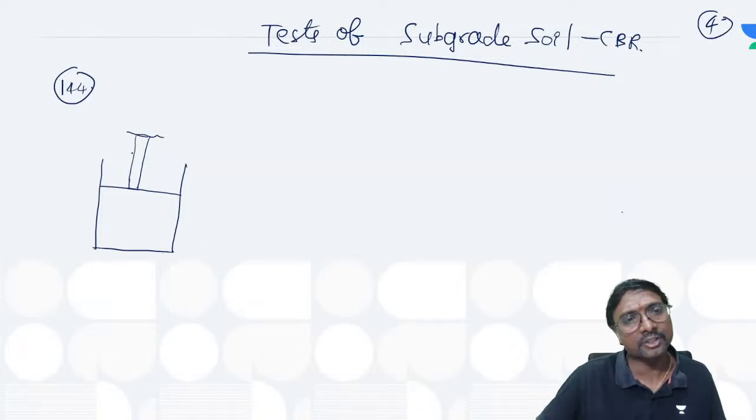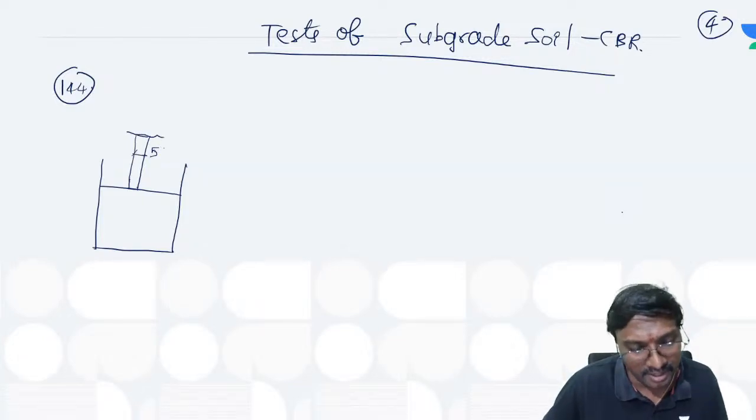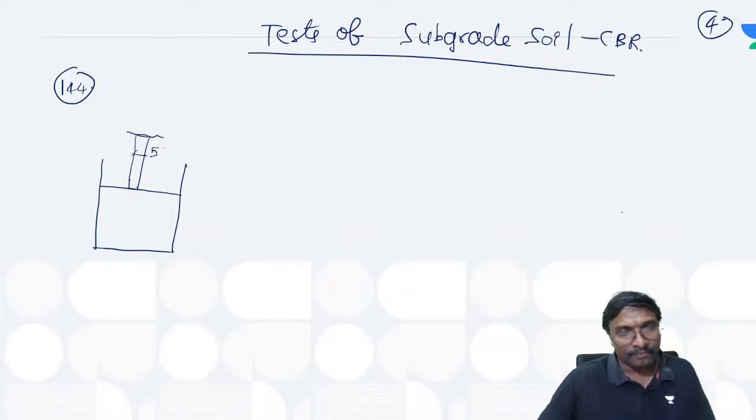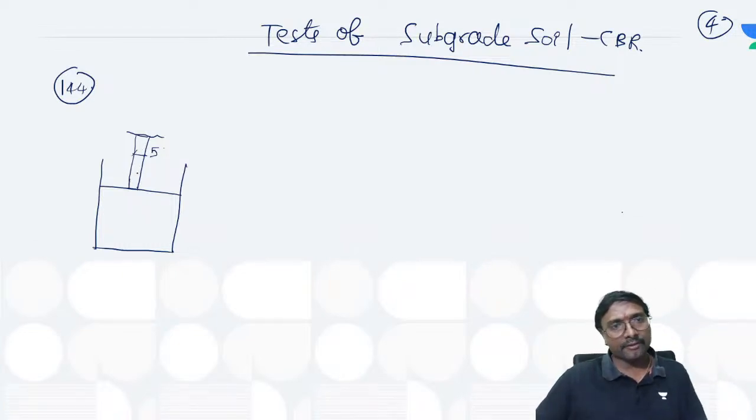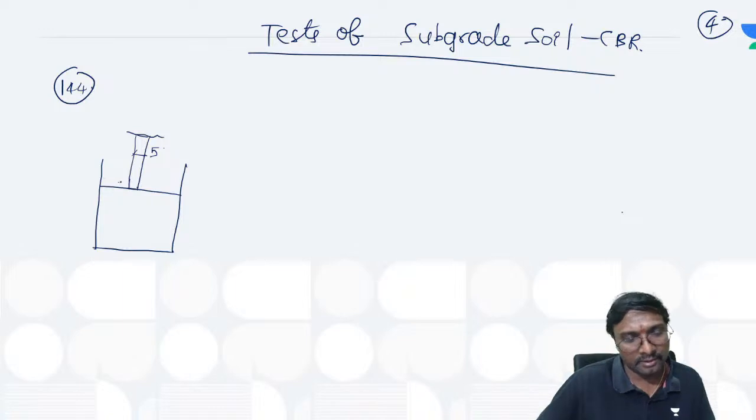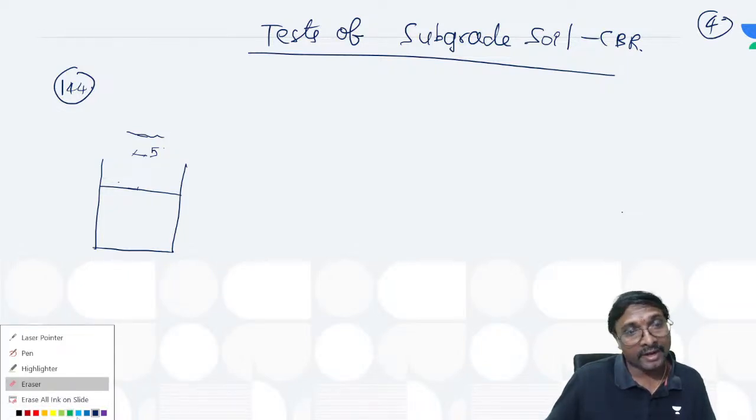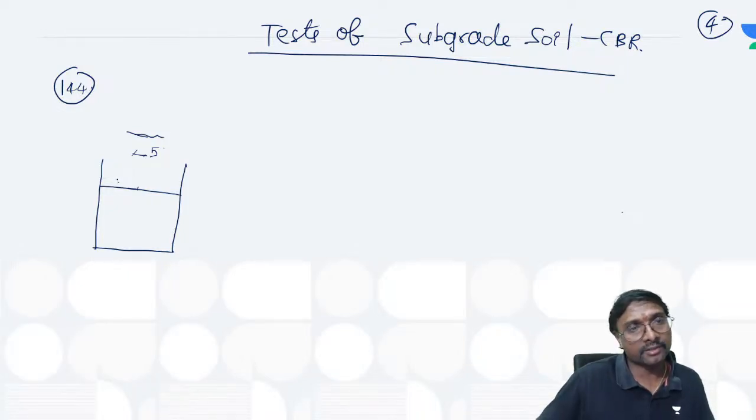What is the diameter of this plunger? Is it 5 centimeter or 5 millimeter diameter plunger? At the bottom we will be having a 5 centimeter diameter plunger, right? Yes. So this is a 5 centimeter diameter plunger.